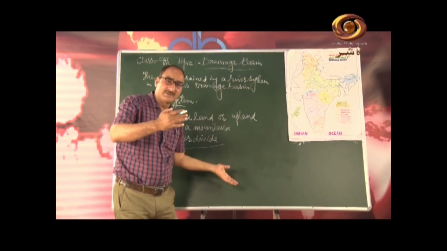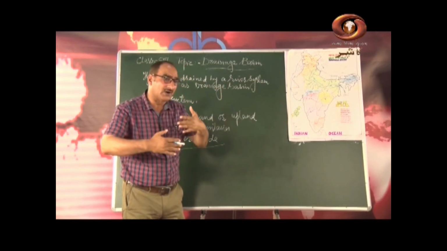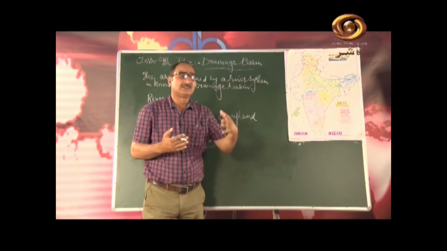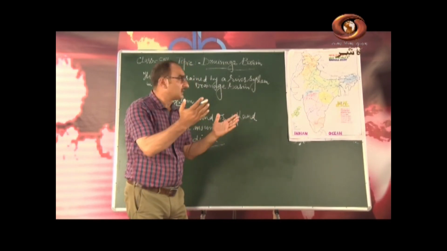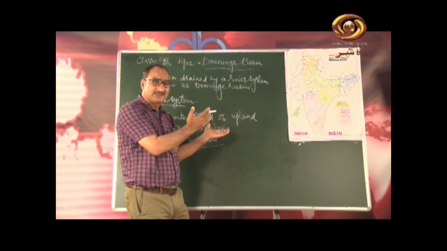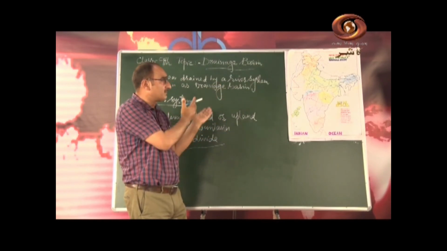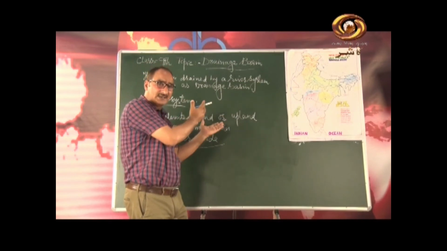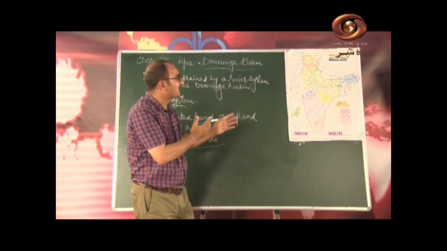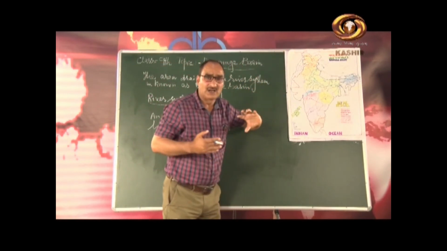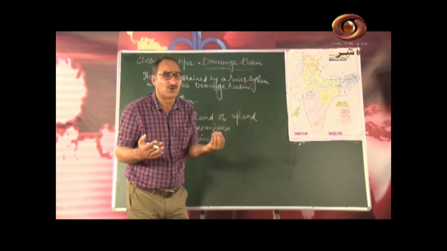These are 5 rivers which have their origin in the snowfields of the Himalayas. I have already told you, my dear students, that the rivers are controlled by the land features. So why do these rivers go to Pakistan? Because the western part of the Himalayas slopes towards the west. That is why these rivers go to Pakistan, and these 5 rivers are here called Punjab. Panj means five, and ab means water.